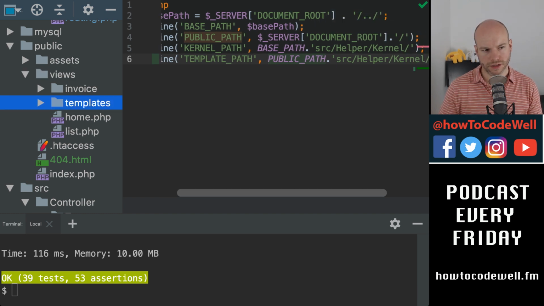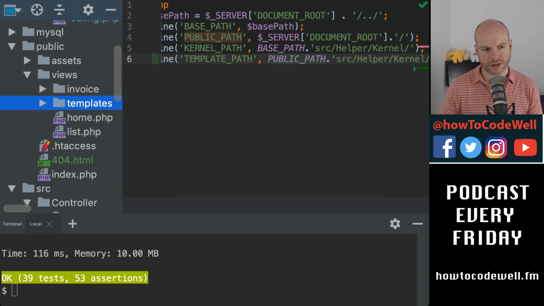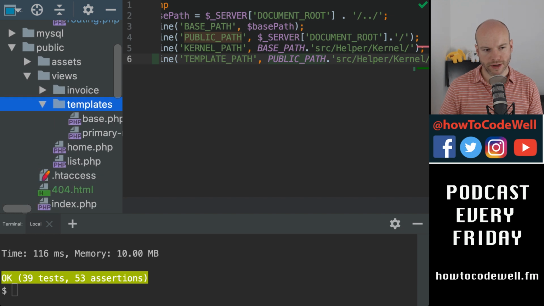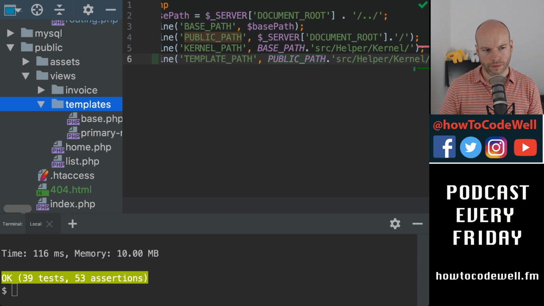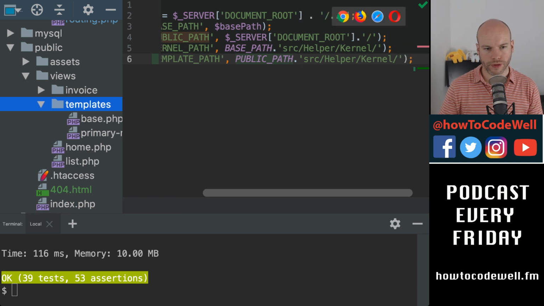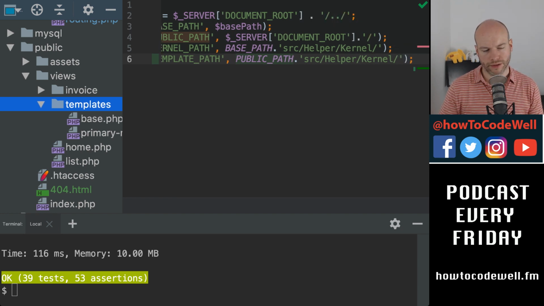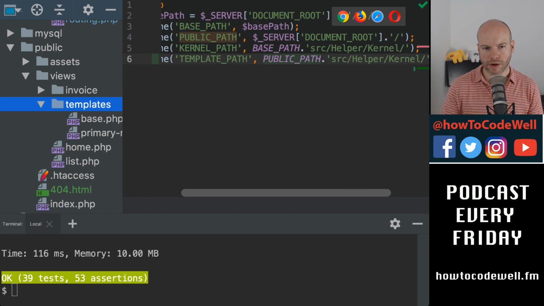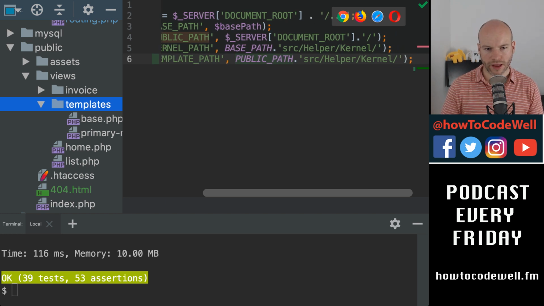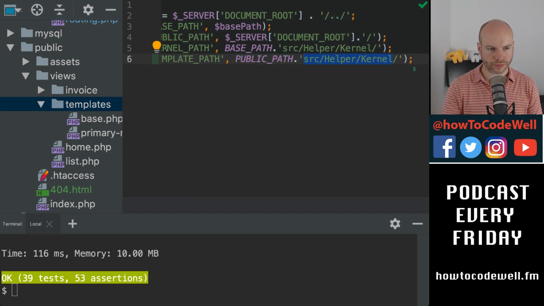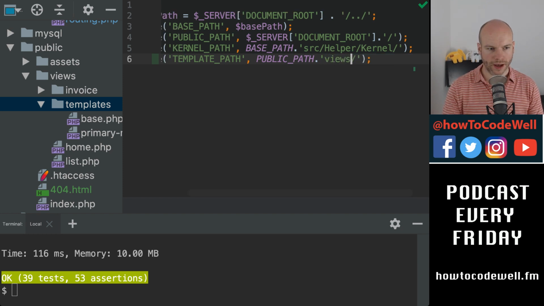Oh, I know why this isn't working, because I've put that outside of templates. That's really silly of me, isn't it? One could argue that this is a view and then that is a template. Anyway, so template path is public path, then that goes to views, and then that is templates, like that.